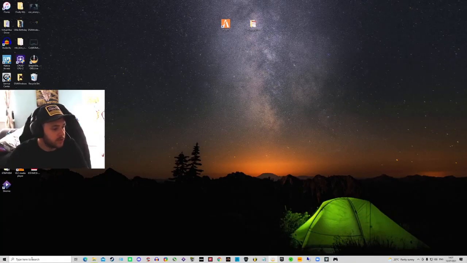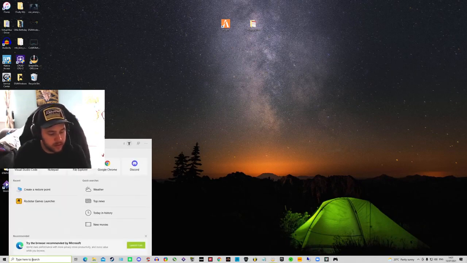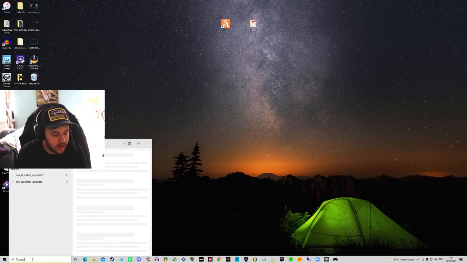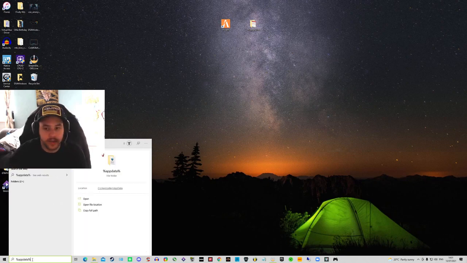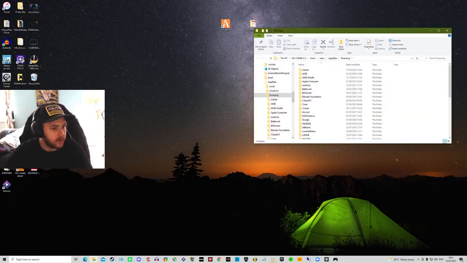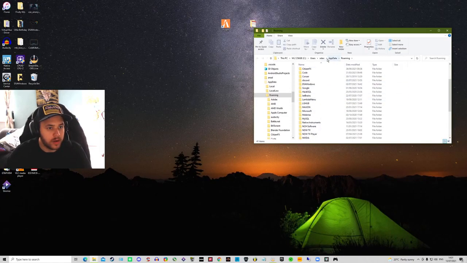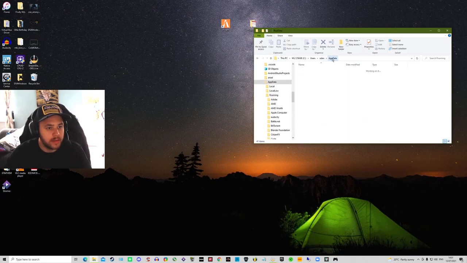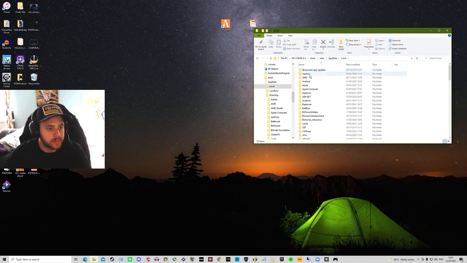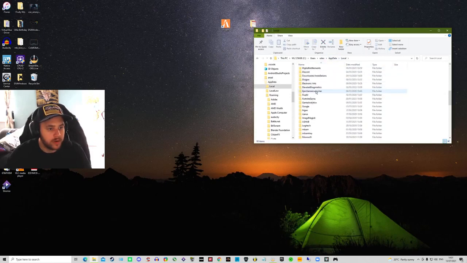What you want to do is come down to your search bar, type percentage, AppData, percentage. Click on that folder. You want to click back up here, AppData, Local, find your FiveM folder, mine's here.